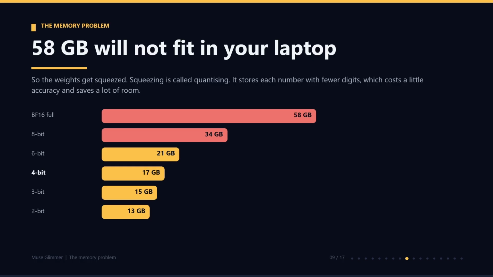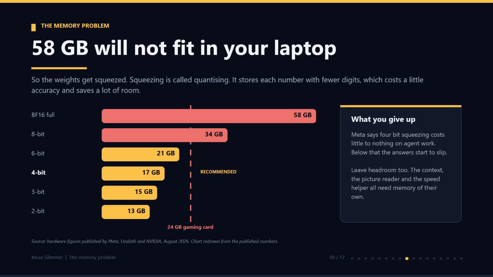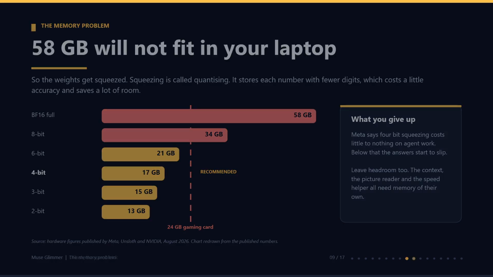Look at the drop. Full size is 58 gigabytes. 8-bit brings it to 34, 6-bit brings it to 21, and 4-bit brings it down to 17 gigabytes. 4-bit is the sweet spot, and that is the one most people should pick. It fits comfortably inside a 24 gigabyte gaming card. Meta says 4-bit squeezing costs little to nothing on agent work. Below that, the answer starts to slip. One more tip: leave some headroom. The context, the picture reader, and the speed helper all need memory of their own.